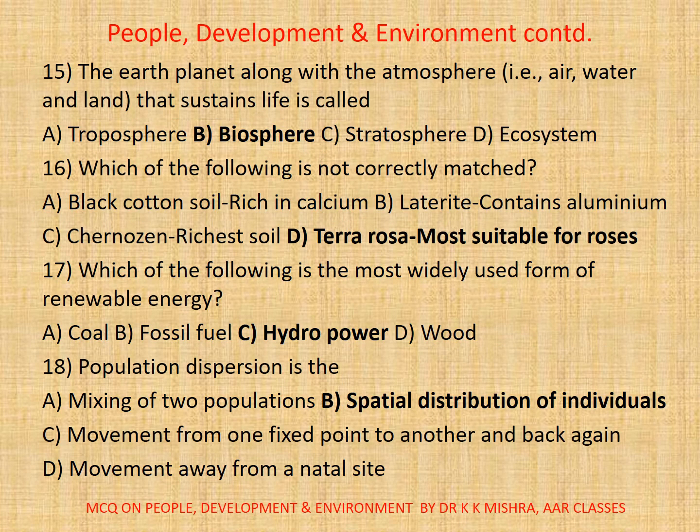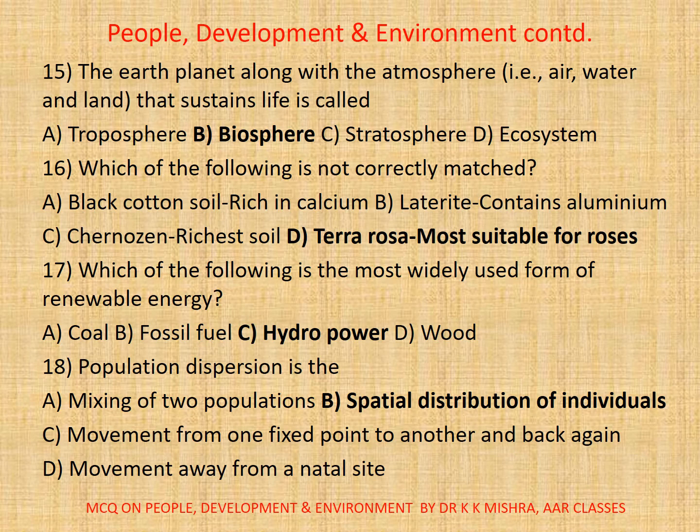15. The Earth planet along with the atmosphere, that is air, water and land, that sustains life is called. Correct option is B, biosphere. 16. Which of the following is not correctly matched? So here correct option is D.